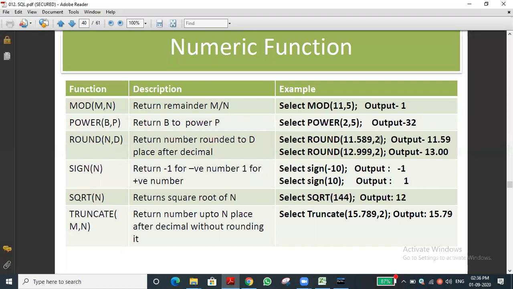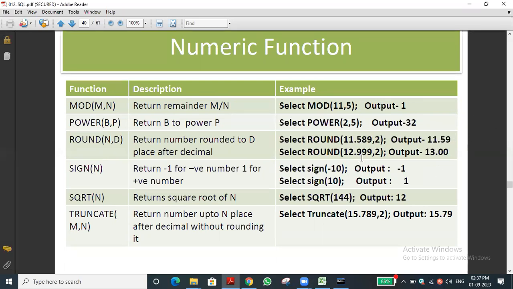11.589, likewise, if it goes to 2 digits only, if you want to display, it will compare with the last digit. In mathematics in the lower classes, even now the teacher will tell us about the significant digit we are taking. For example, if it is greater than 5, we will add 1 and round it off, isn't it? Yes, sir. That is the same thing. 11.59 instead of 11.589, it will round off.